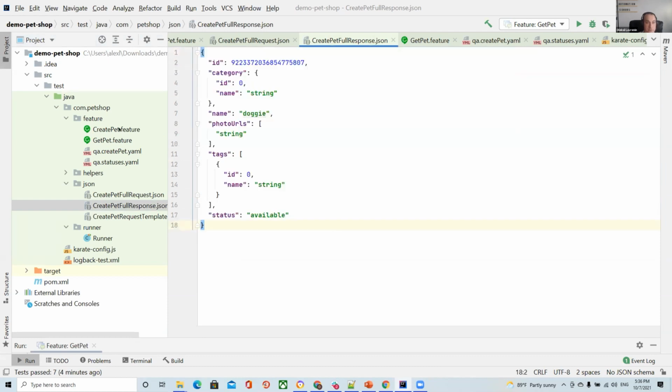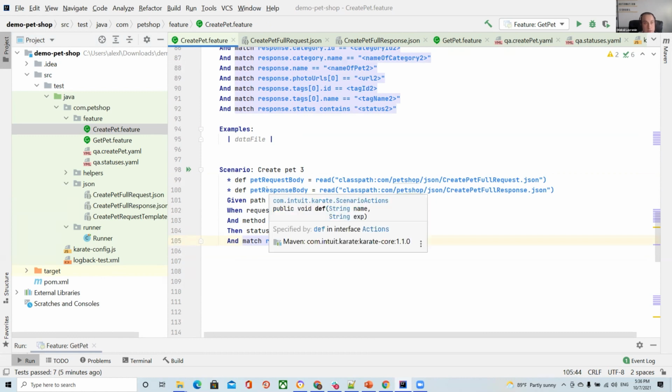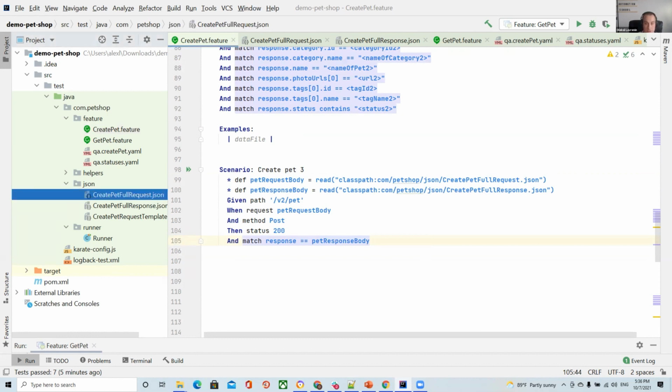Okay, and after that I just tell Karate, okay, please read this JSON for the response and for the request, and after that send this request, and verify that, okay, the response is the same, yeah. Okay, everything is good, it's super easy. But the problem is data can change, data can be dynamic, and we always need to update these JSONs. This is not the best way.